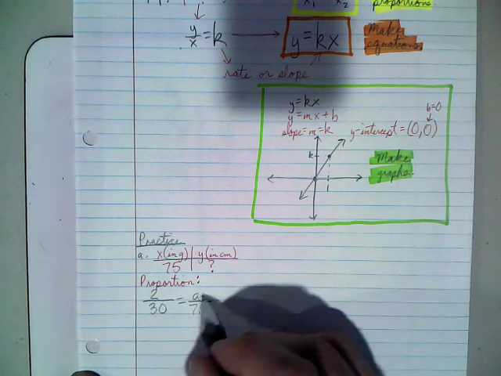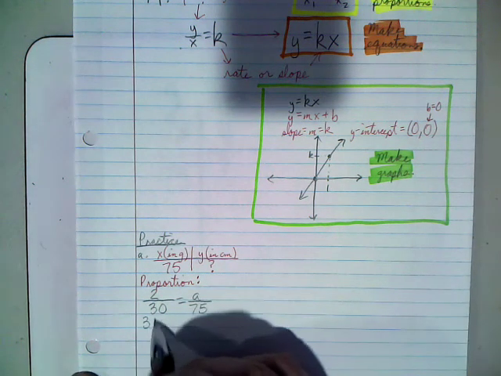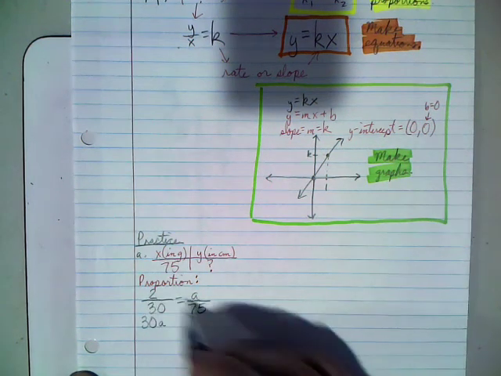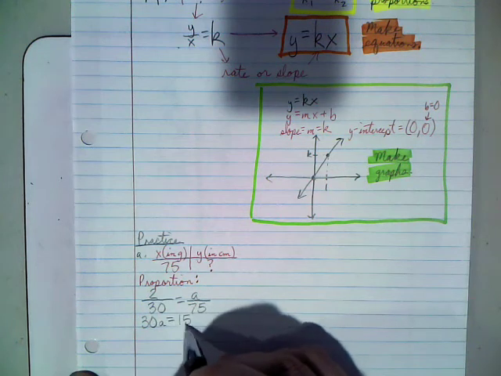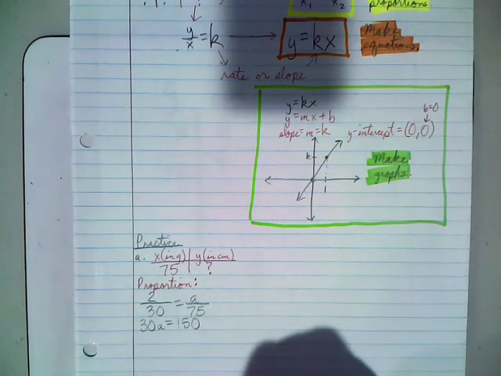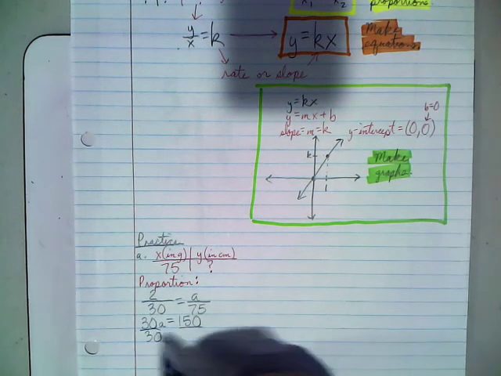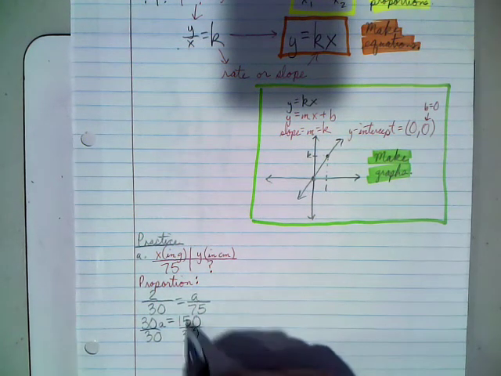So if I go ahead and cross multiply, I'm going to get 30a, and then my other cross product will be 2 times 75 is 150. Now to solve this, we simply have to divide both sides by 30, and now that's a nice easy problem.